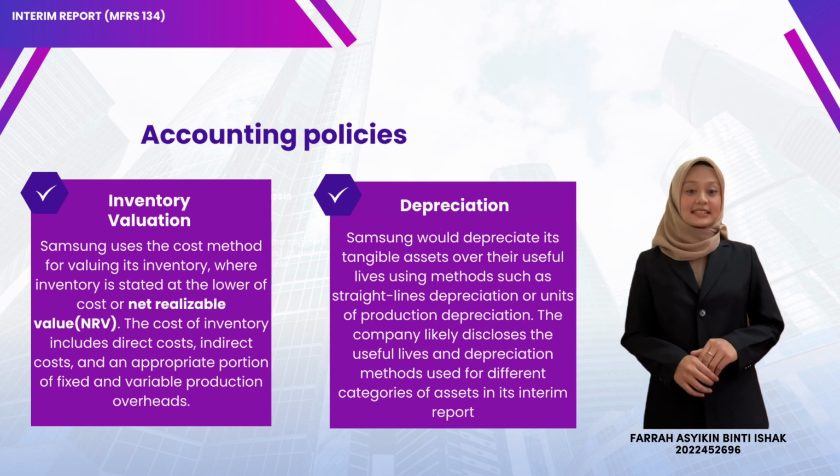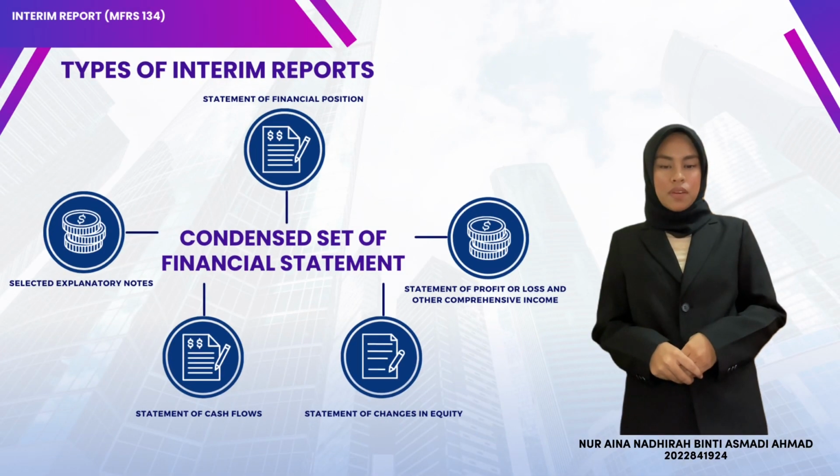The second policy used is depreciation. Samsung would depreciate its tangible assets over their useful lives using methods such as straight-line depreciation or units of production depreciation. The company likely discloses the useful lives and depreciation methods used for different categories of assets in its interim report.